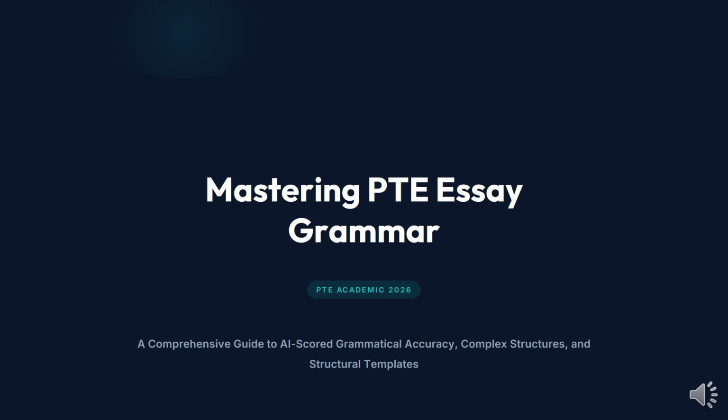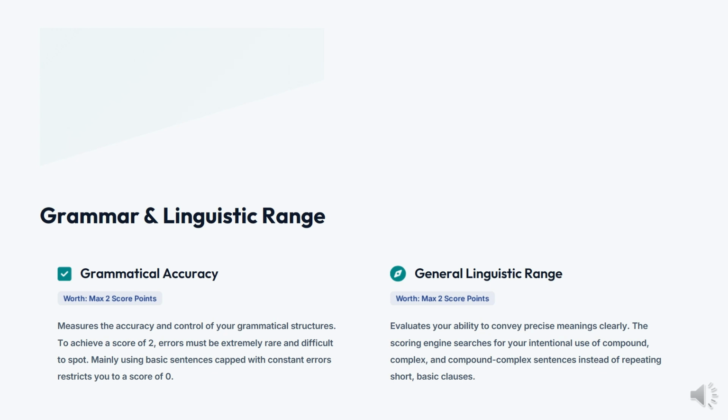Today, we are going to discuss some grammar rules related to PTE essay writing. So, let's get started. For essay writing, keep in mind that grammatical accuracy is of prime importance. If you make errors when it comes to commas, colons, or full stops, 2 marks will be deducted for each grammatical error. And for variation of vocabulary and spelling errors, you will be losing 2 marks or 1 mark for each mistake. So, these are things that you have to keep in mind while attempting the essay question of the PTE exam.